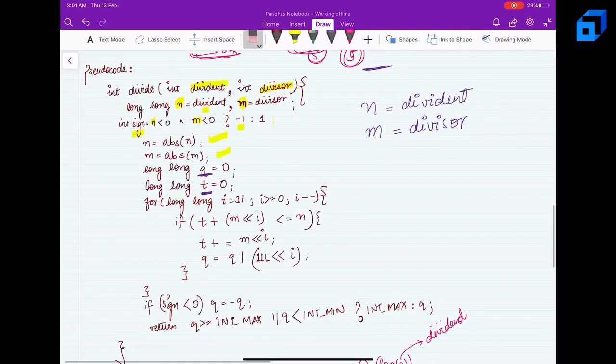Basically initially I had 8, right? So I have 8 now, right? Then I have 8 plus 8, right? So it has become 16. Then I had 8 plus 8 plus 8. So to keep track of this, I'll be having a temp variable, t variable, right?